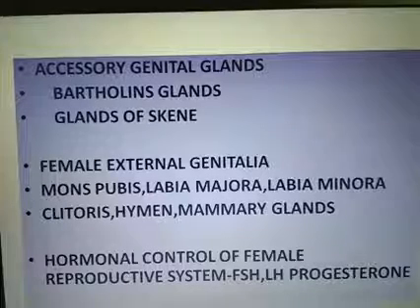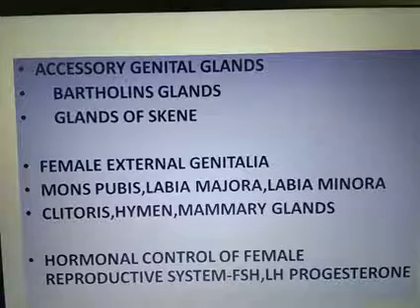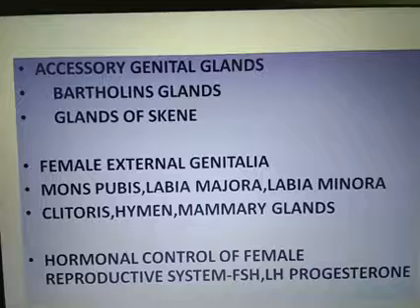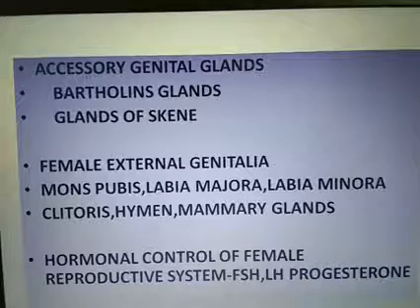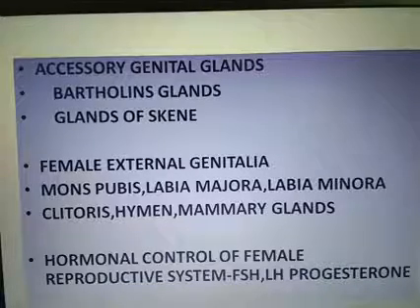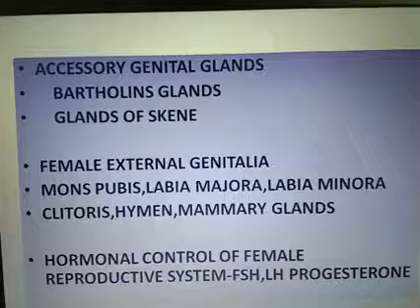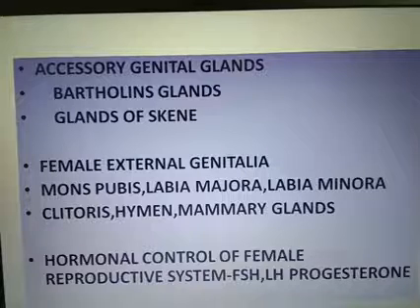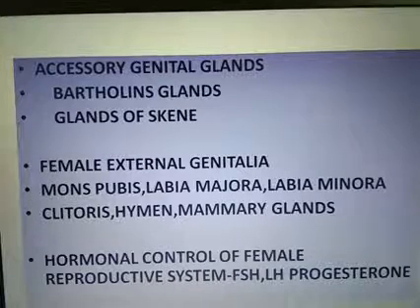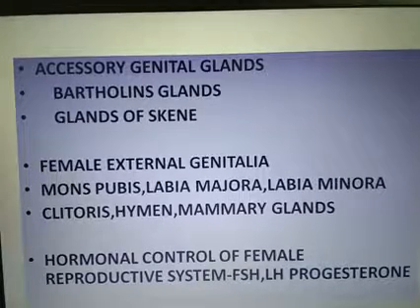On either side of the vaginal orifice are the Bartholin's glands. Another name of Bartholin's gland is greater vestibular gland. The function of this Bartholin's gland is lubrication.